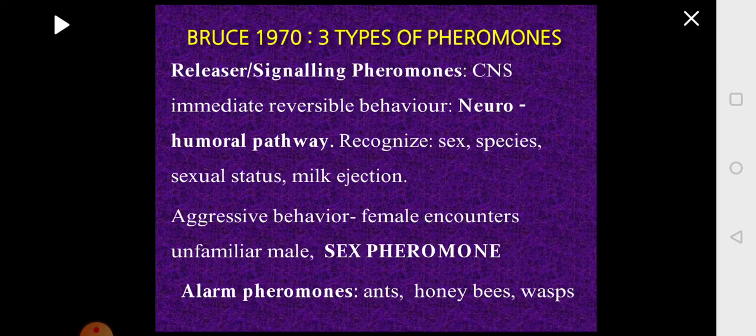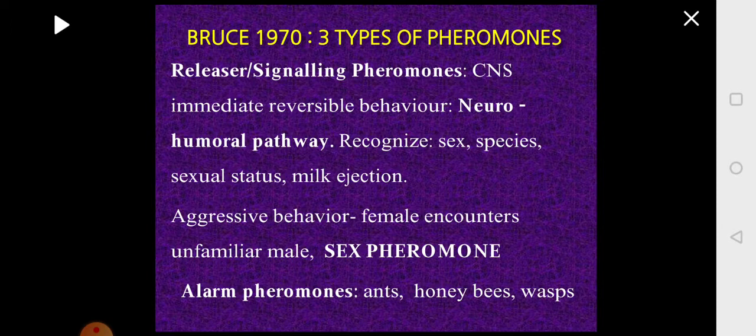So now there are different types of pheromones. Basically there are three types. The first type is called releaser or signaling pheromone. This pheromone is released by one organism. It follows a pathway which involves the central nervous system, or you can say it as a neurohumoral pathway.